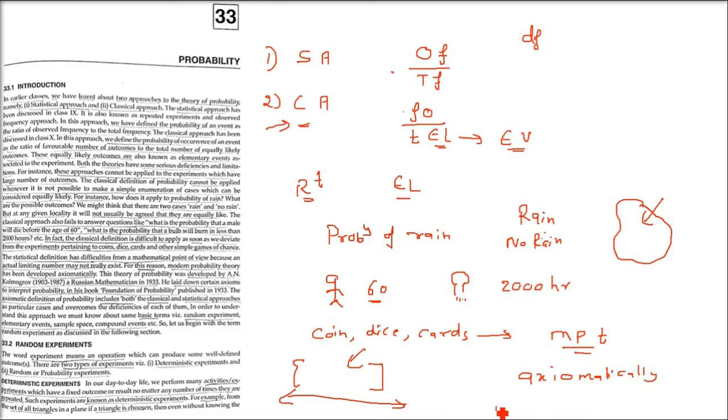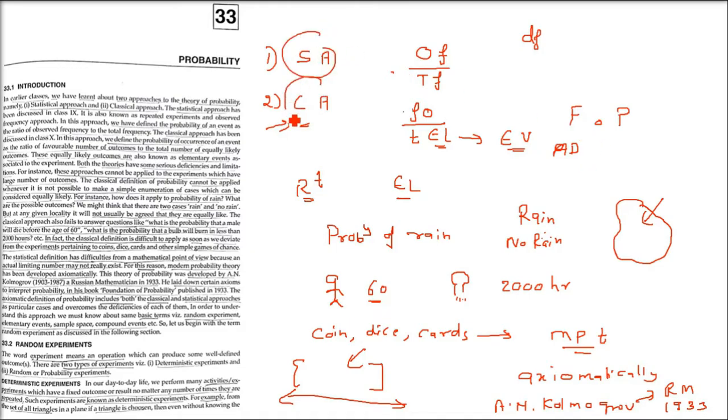This theory of probability was developed by A.N. Kolmogorov, a Russian mathematician, in 1933. He laid down certain axioms to interpret probability, and he wrote a book, Foundations of Probability, which was published in 1933.